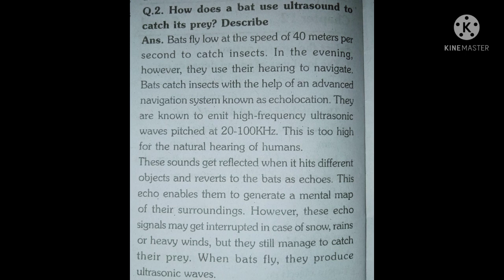However, this echo signal may get interrupted in case of snow, rain, or heavy winds, but they still manage to catch their prey. When bats fly, they produce ultrasonic waves. The ears of the bats are so sensitive that, in addition to getting information on the distance of any obstacle, they also get an idea of the nature of the reflecting surface.